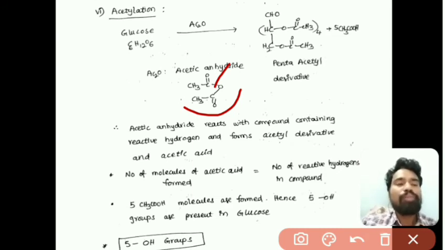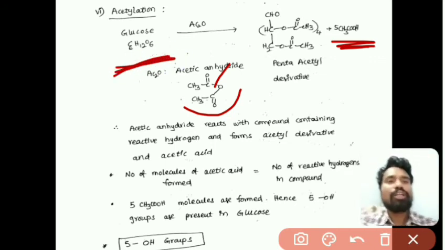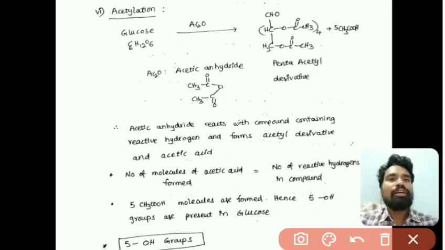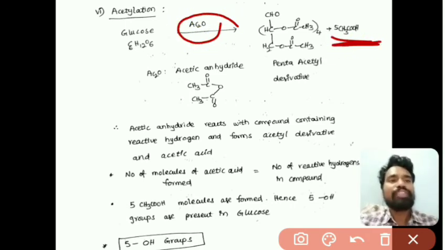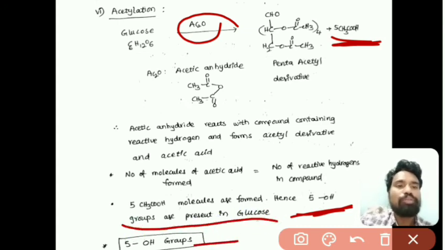So the number of molecules of acetic acid formed in the reaction is equal to the number of active hydrogens in the compound, right. Here the reaction with acetic anhydride is giving 5 moles of acetic acid. That means there are 5 OH groups present in the glucose molecule. So we can confirm that 5 OH groups are present in the glucose molecule with the acetylation reaction, right.